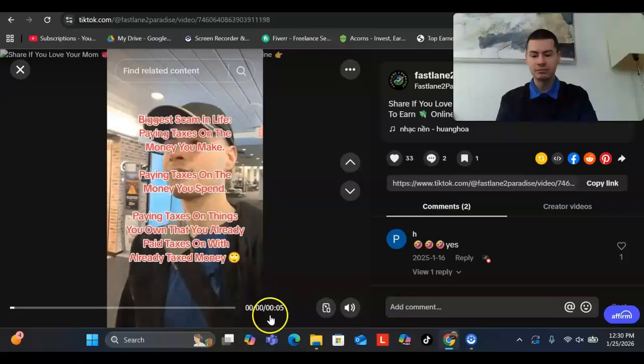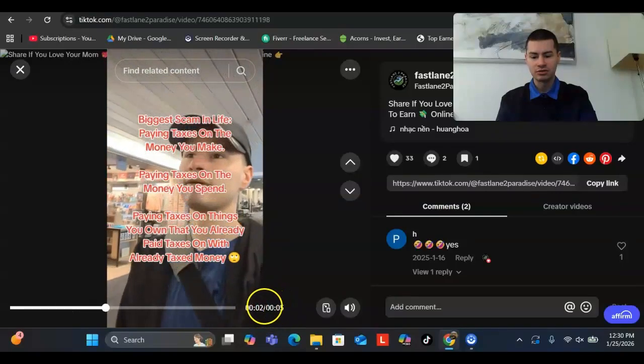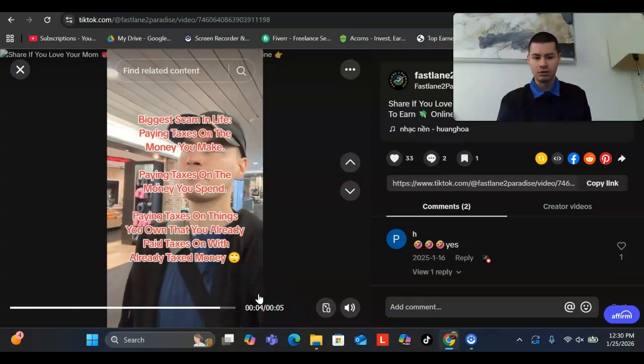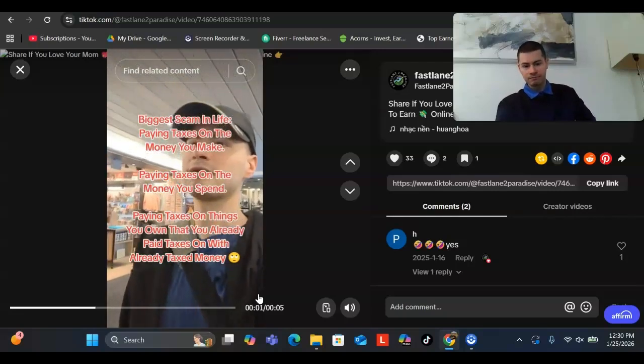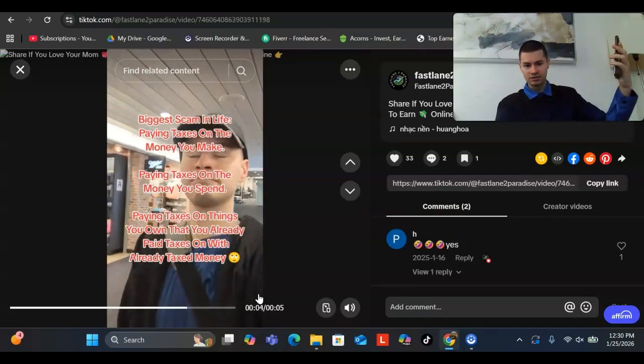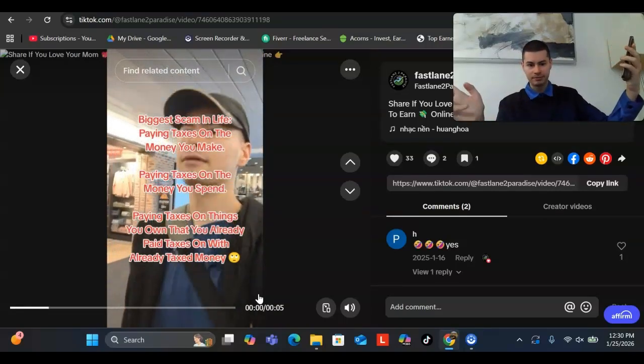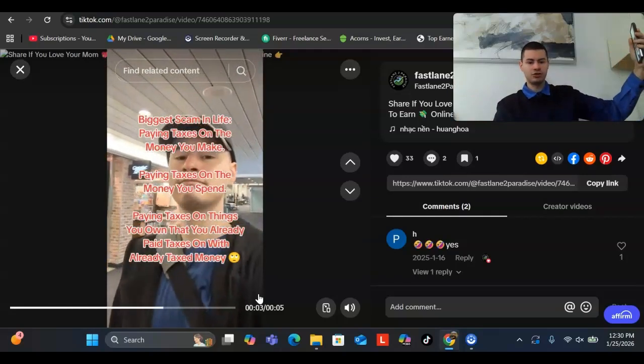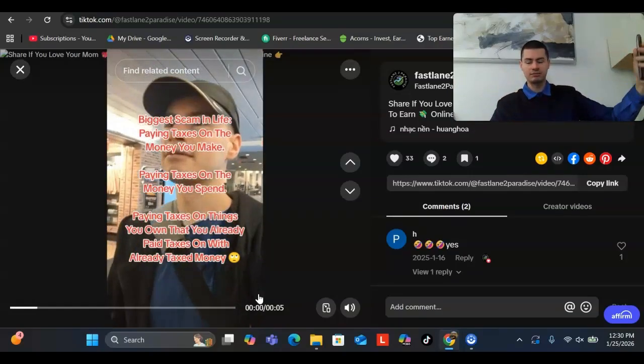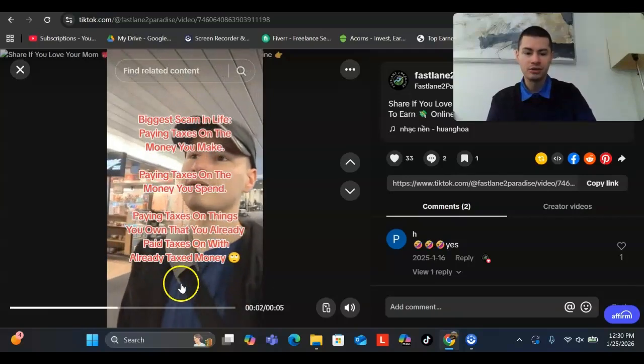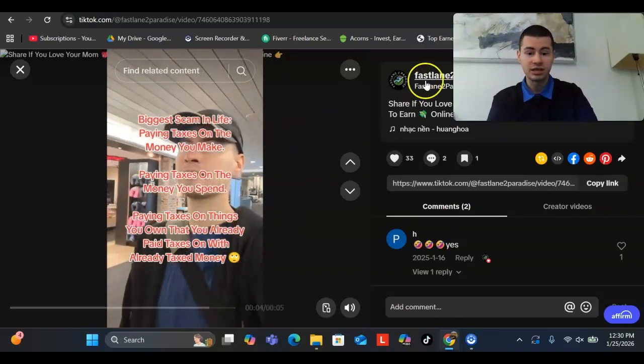And the benefit with this approach is you can create these videos 5 seconds each. All you have to do is just hold up your phone like this for a few seconds, record yourself either walking in public or just hold it to your face like this. You could be drinking something, for example, and then you can use even that. You could even use that same clip multiple times.